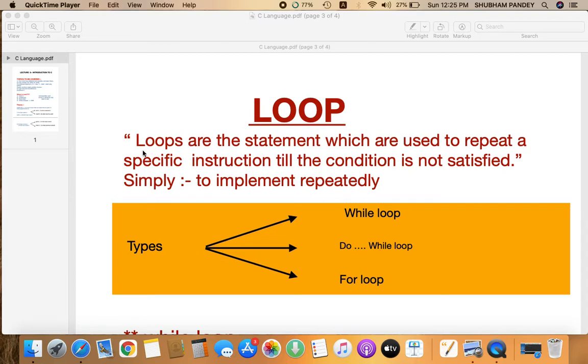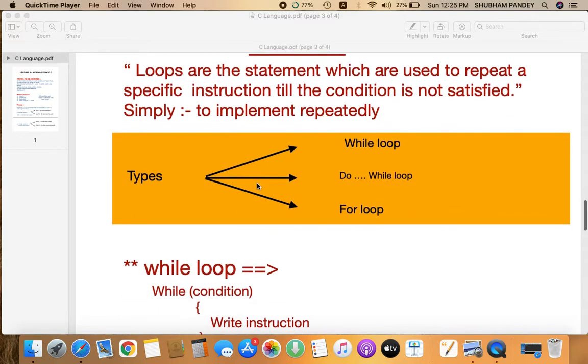Loops are certain pieces of code which are used to implement certain instructions repeatedly till our requirement is fulfilled. In a simple way, you can say they are used to implement any instruction repeatedly till the requirement is fulfilled.